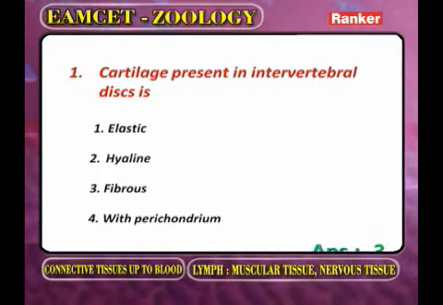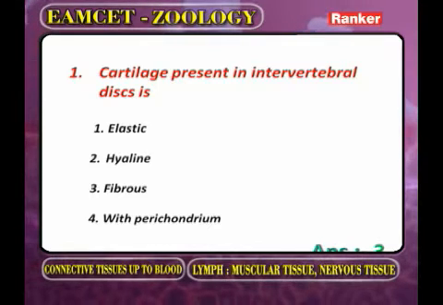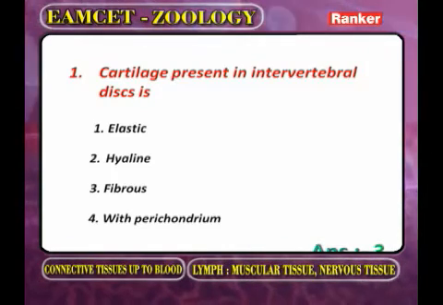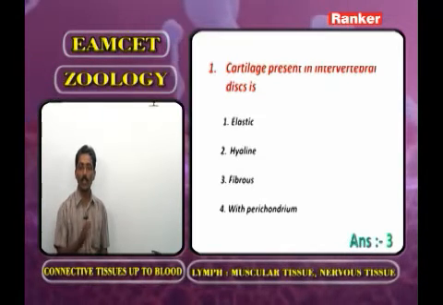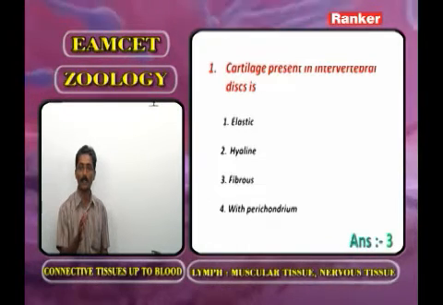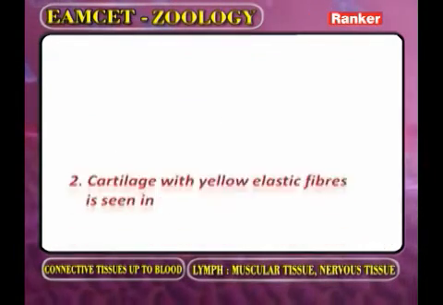Now we have to discuss the remaining questions. Cartilage present in the intervertebral discs. Now as we observe the varieties of cartilage, the last one we call fibrous cartilage. The fibrous cartilage is present in the intervertebral discs and pubic symphysis. Now cartilage present in the intervertebral disc: one is elastic, second hyaline, third fibrous, and the last one is with perichondrium. Now what is the correct answer for this question regarding the intervertebral disc? The correct answer is fibrous cartilage, that is the third option. Go for the next question.